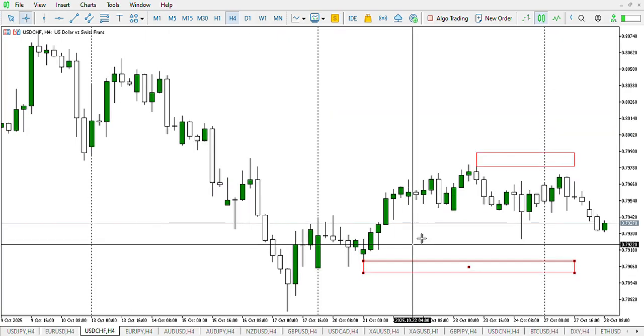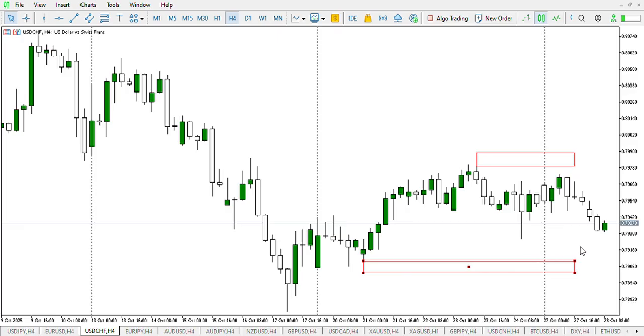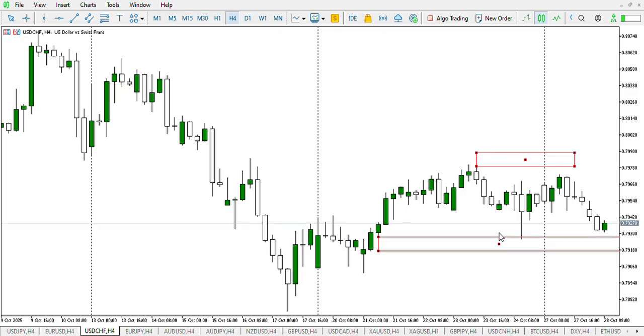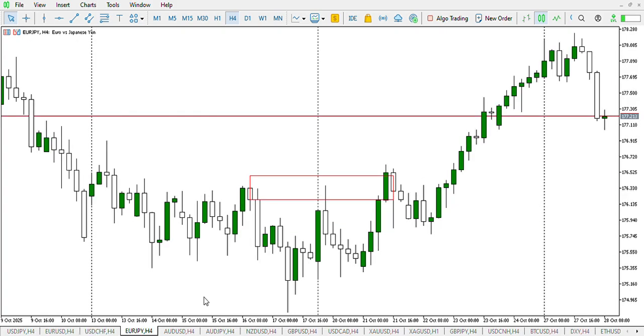On USD CHF, as predicted before, we're expecting price to sell down to this zone. However, price did not sell down to this zone. Price came to this king order block right here to retest it, and we can expect a push further up. On EUR JPY, this is not a major pair. We will not be analyzing this.